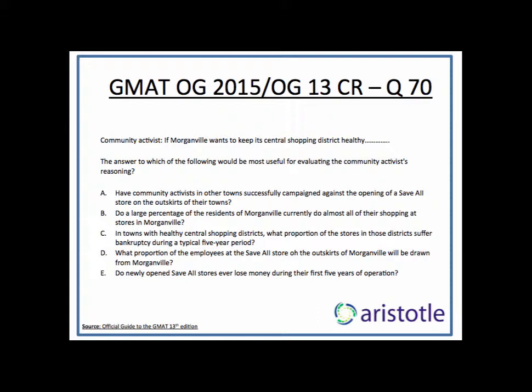So the community activist is assuming that the only reason for the bankruptcies which take place is Save All, that the cause is Save All and the effect is bankruptcy, and nothing else could be causing those bankruptcies. That's the causality in the argument. The question stem says the answer to which of the following would be most useful for evaluating the community activist's reasoning. The only way to evaluate the reasoning is to get the answer to the question, is it Save All which was responsible for those bankruptcies, or is it something else that could have been responsible? That's the way to evaluate the argument.